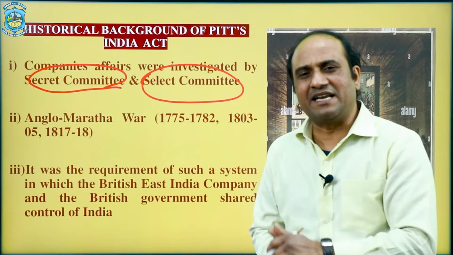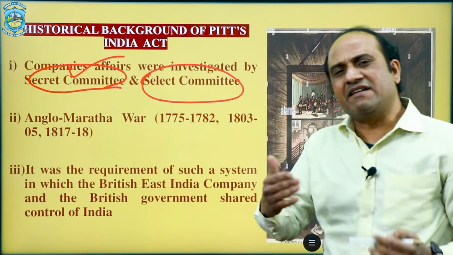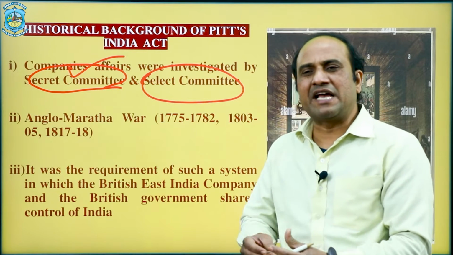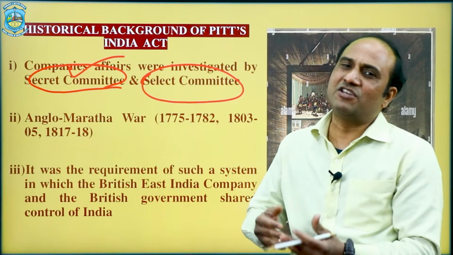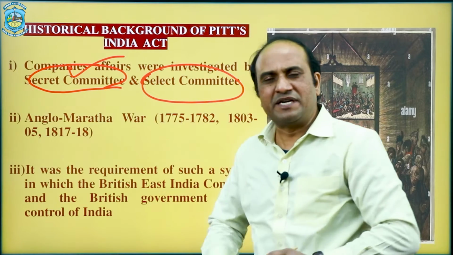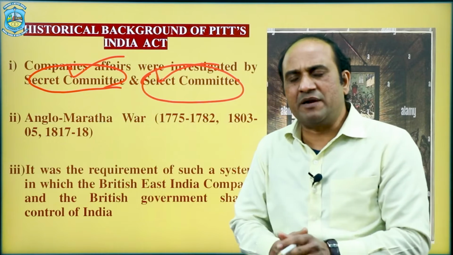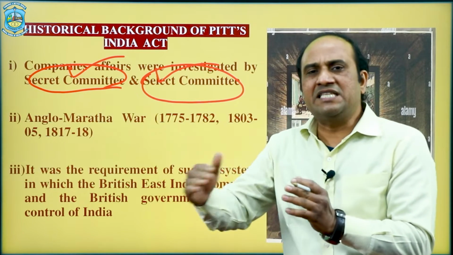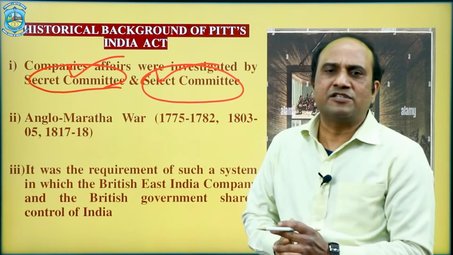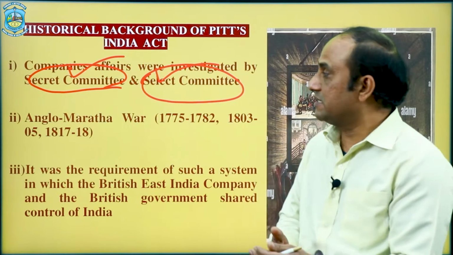The secret committee means this committee will secretly investigate what exactly is going on in India with officials and in official proceedings, and that's why it was appointed by the British government. Second is the select committee. This was constituted by the British government and sent directly to interact with the officials and the departments, so that they will officially investigate or rectify the problems where they are arising.